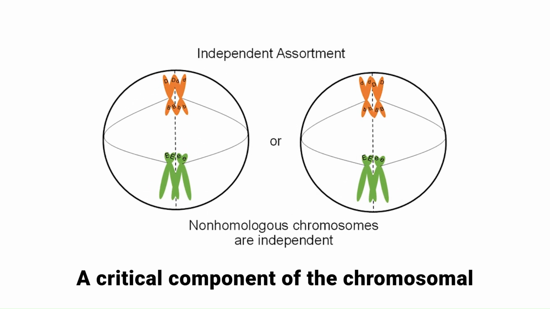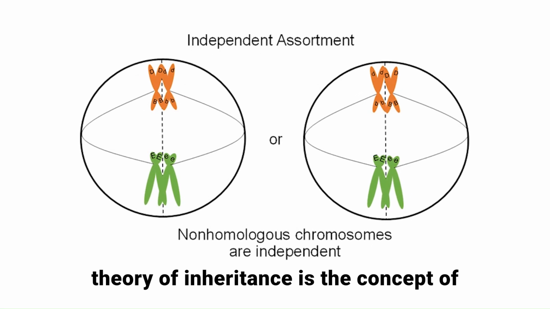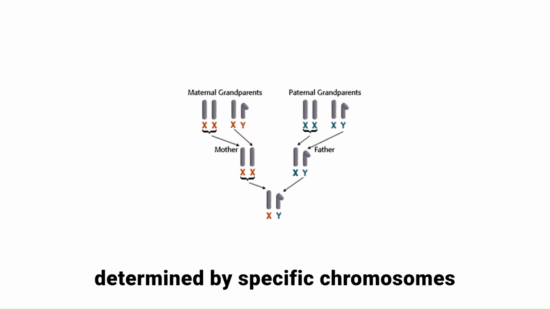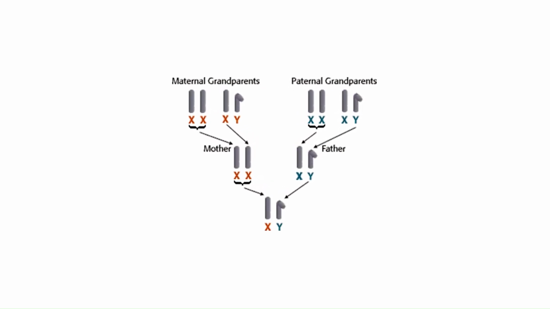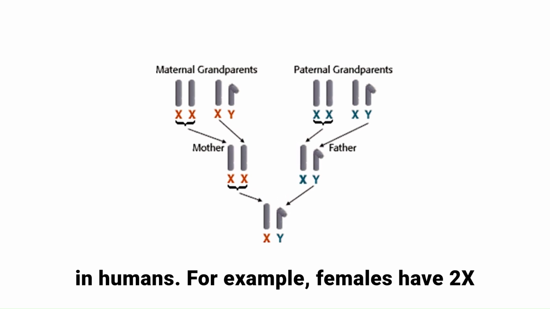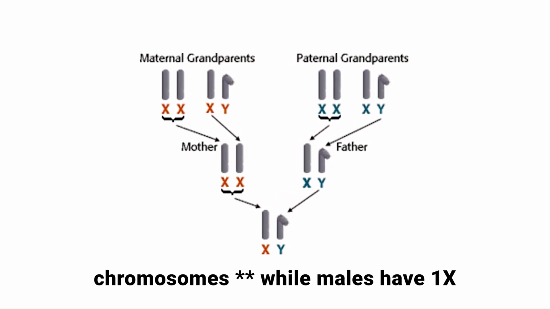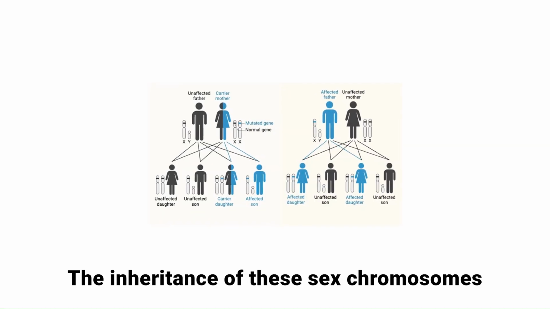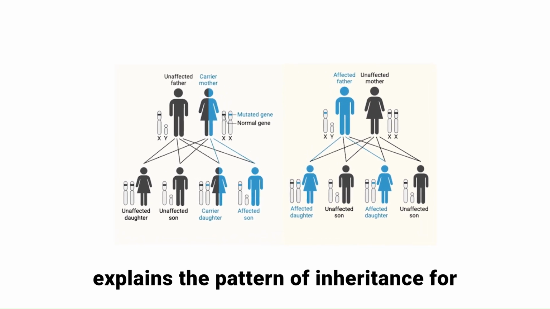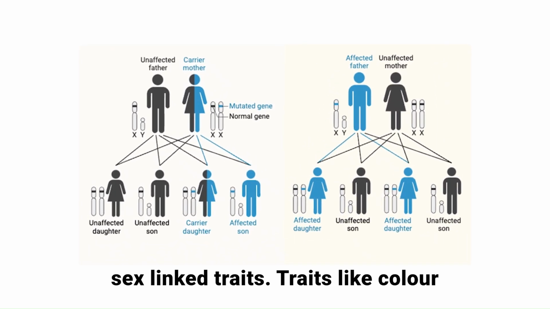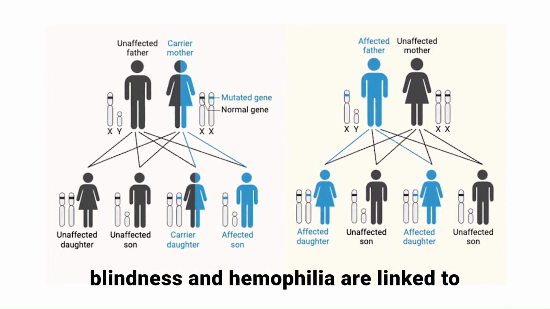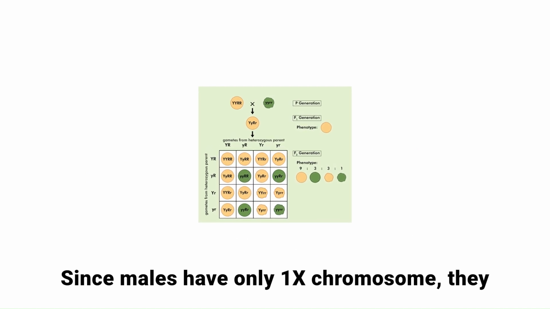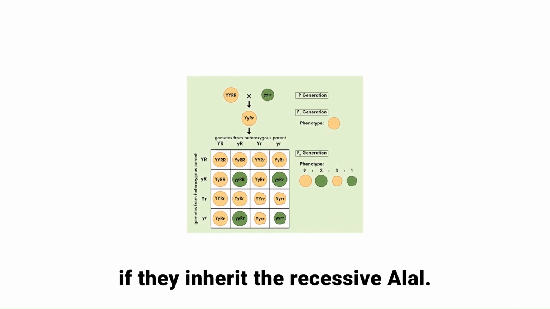A critical component of the chromosomal theory of inheritance is the concept of sex chromosomes. In many organisms, including humans, sex is determined by specific chromosomes. In humans, for example, females have two X chromosomes, XX, while males have one X and one Y chromosome, XY. The inheritance of these sex chromosomes explains the pattern of inheritance for sex-linked traits. Traits like color blindness and hemophilia are linked to genes located on the X chromosome. Since males have only one X chromosome, they are more likely to express these traits if they inherit the recessive allele.